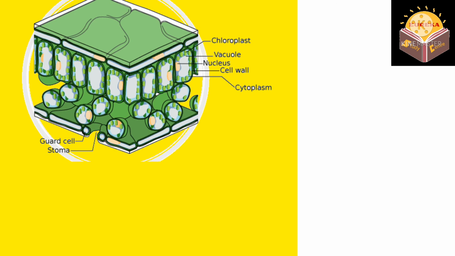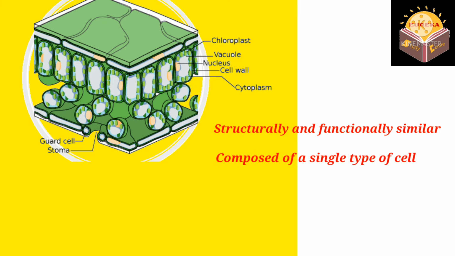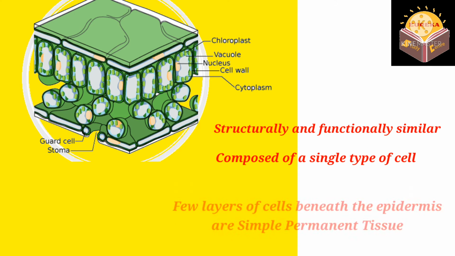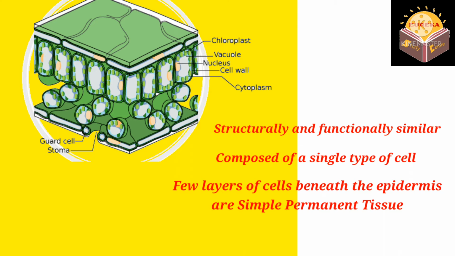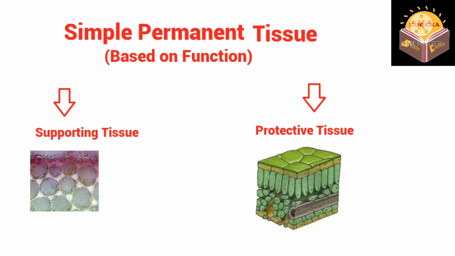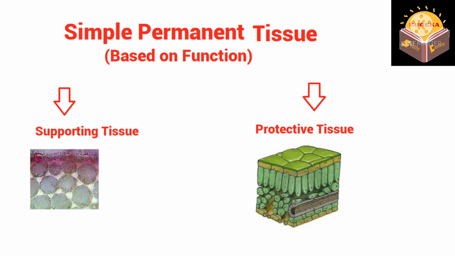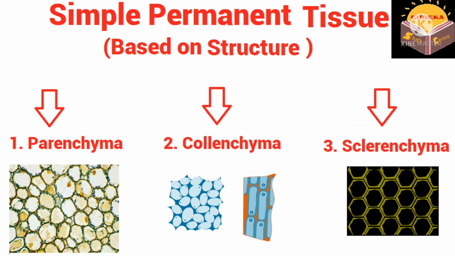Now, simple permanent tissues are composed of cells that are structurally and functionally similar. These tissues are made up of one type of cells. A few layers of cells beneath the epidermis are generally simple permanent tissue. Based on the function, there are two types of simple permanent tissues: tissues that provide support, that is, supporting tissue; and tissues that provide protection, that is, protective tissue. But based on structure, they are of three types: 1. Parenchyma, 2. Collenchyma, 3. Sclerenchyma.